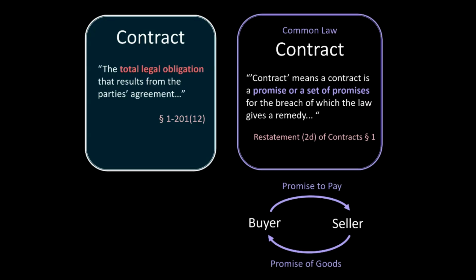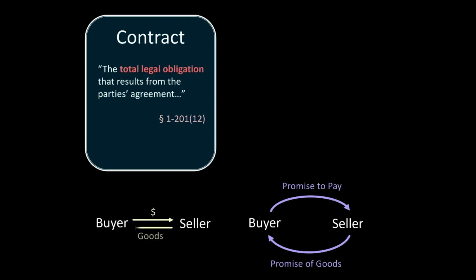For example, the parties might make a contract pursuant to which the seller promises to sell goods to the buyer, and the buyer in return promises to pay for those goods. But the UCC does not require a promise as a basis for a contract. A simple exchange between the parties of goods for cash would create a contract under the UCC. All the UCC requires is an agreement of the parties to a bargain. Any bargain, including a mere exchange of goods for consideration, creates a contract under the UCC.